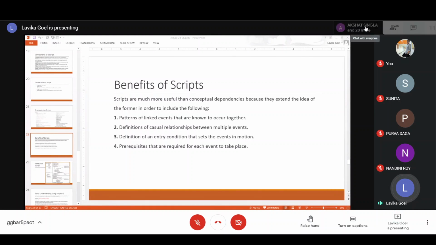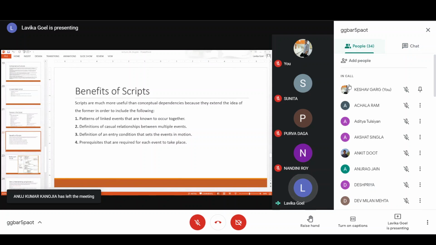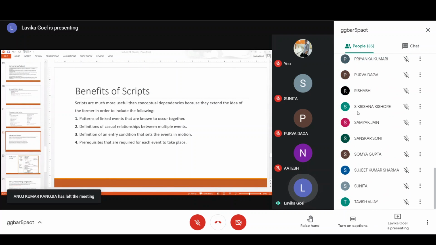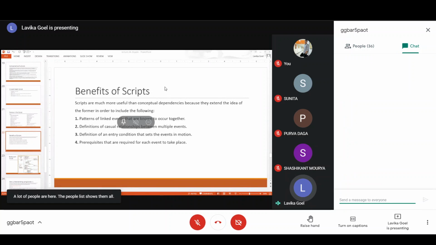So let us continue. I was telling you yesterday that there are different benefits of scripts. For example, the main important usage of scripts is that they link the events together, right? Some kind of causal relationship is established between multiple events in a script. For example, if you are talking about a cricket match script, we studied that in yesterday's class.